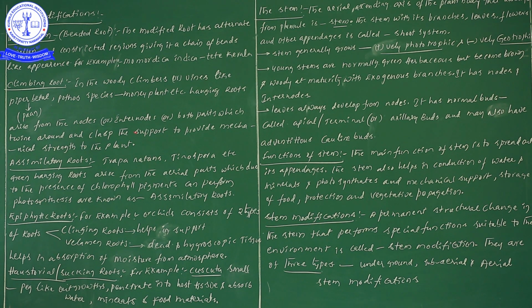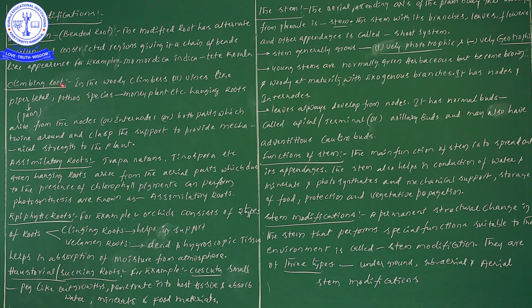Okay, so such kind of thing means here, what is information? Climbing roots definitely help in climbing of a plant, and climbing of a tree also we can take. So till now, two types of root modifications we have seen. One is moniliform root modifications, which we will simply call beaded roots.